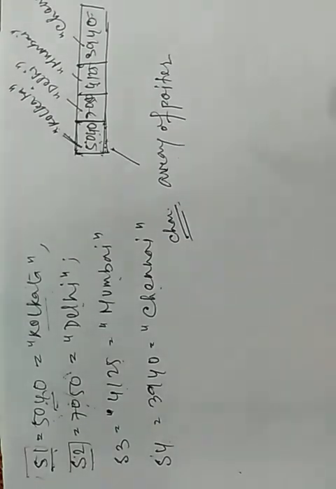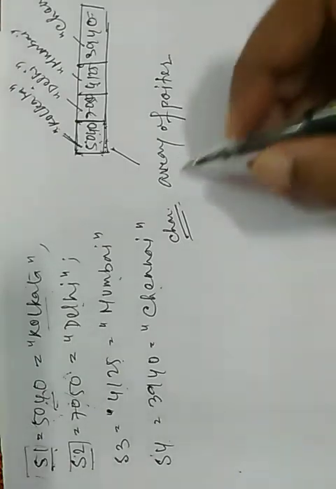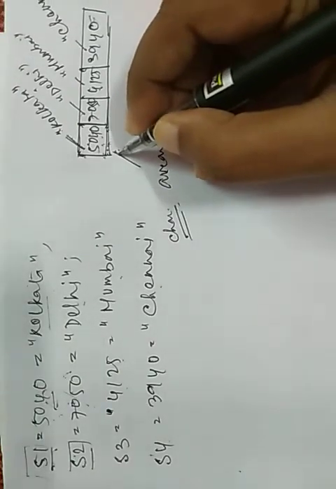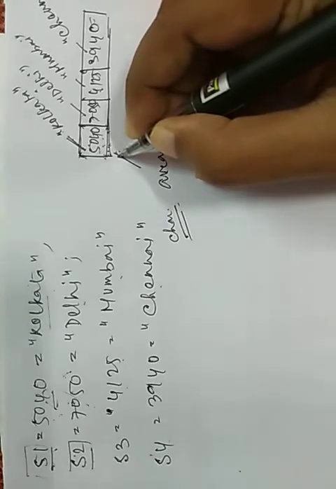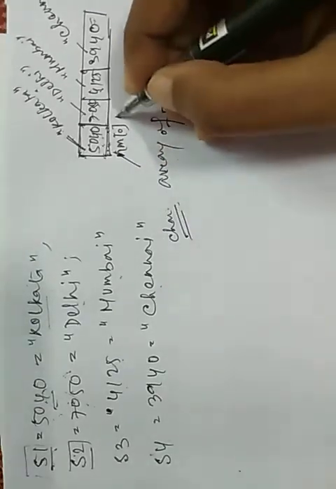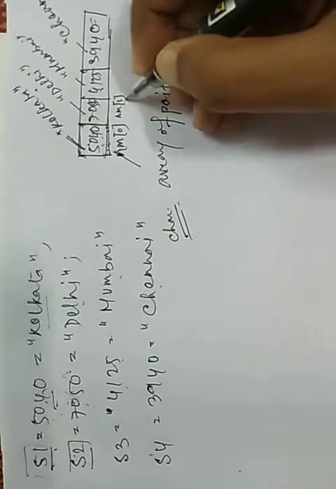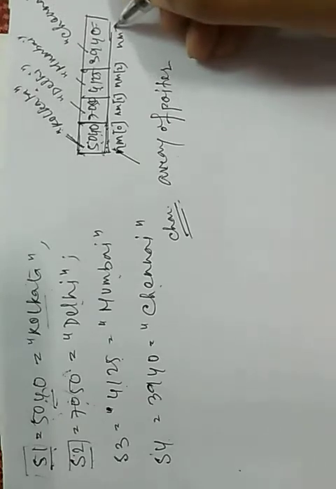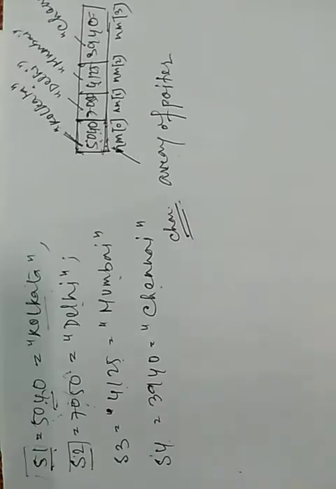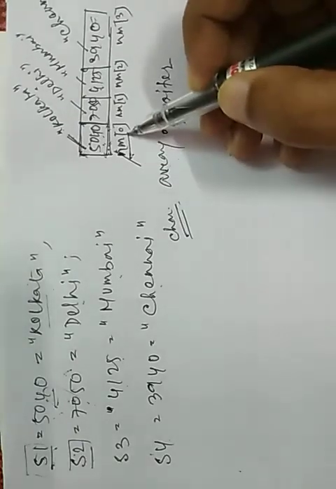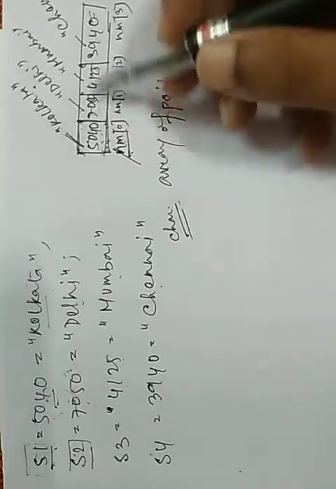just see it carefully. If we have to declare this, suppose the first array name is nm0, nm1, nm2, nm3. So our array of pointers is named nm, which stores the addresses of different strings.